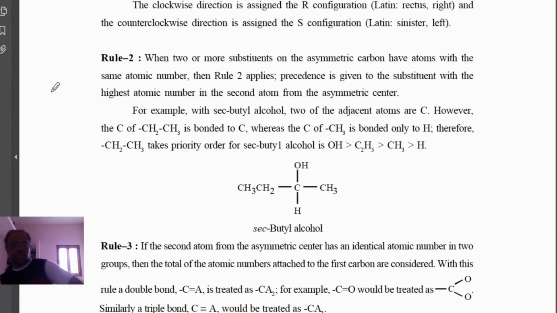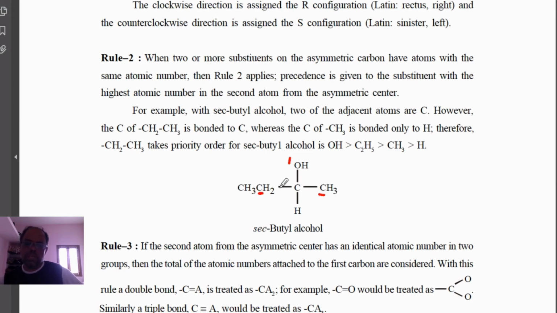In the case of rule 2, suppose the compound has four different groups, and here the first atom is similar. In the case here, you see that the first priority is oxygen, and for the second priority you see the carbon atom here, and here also the carbon atom.